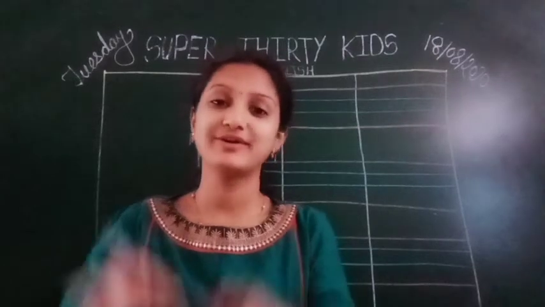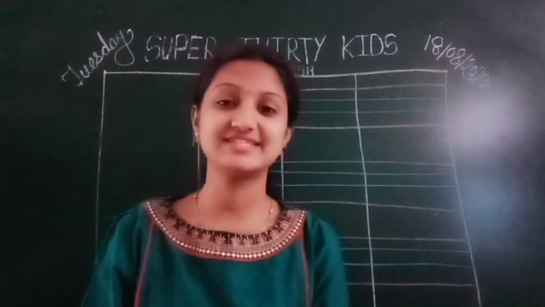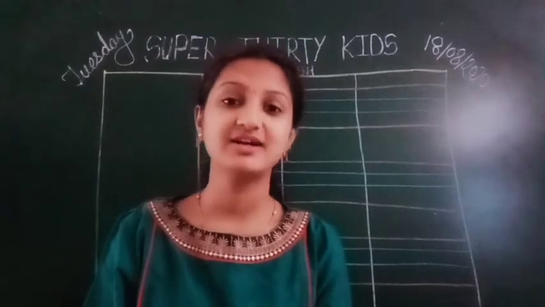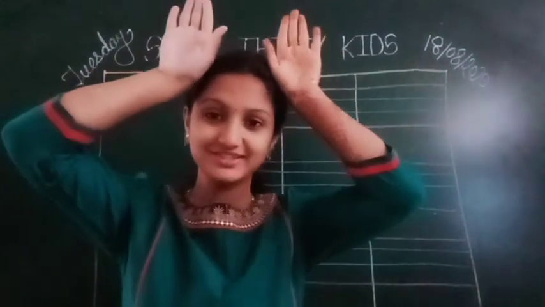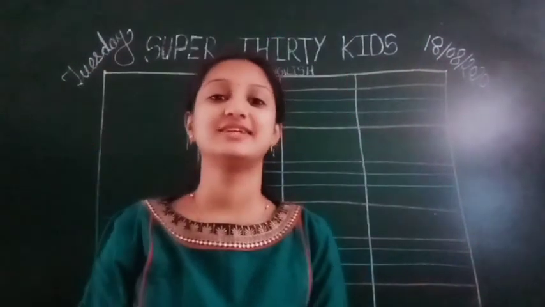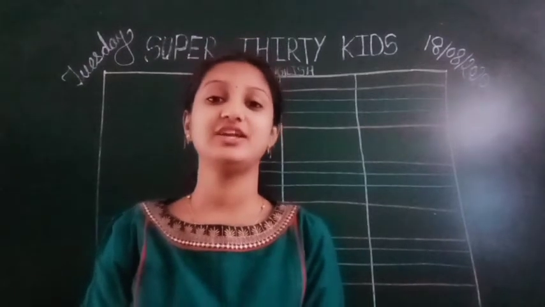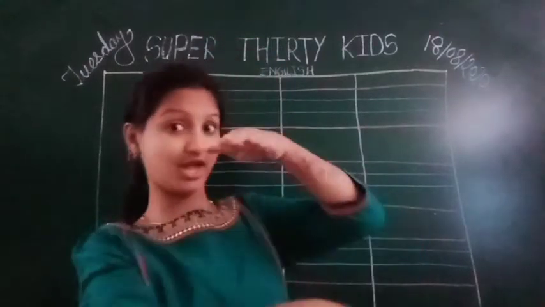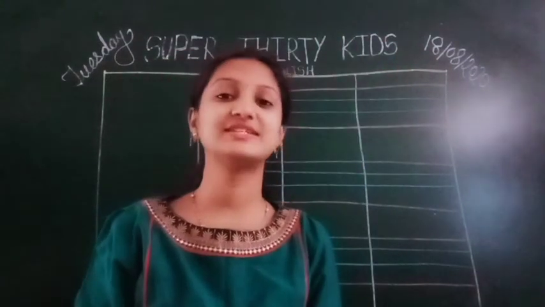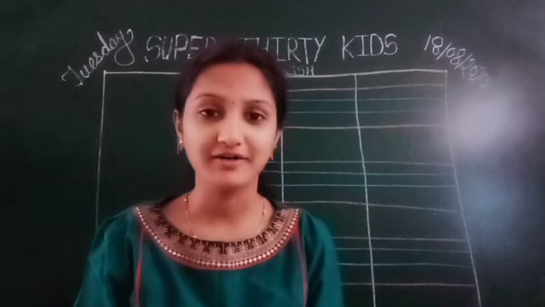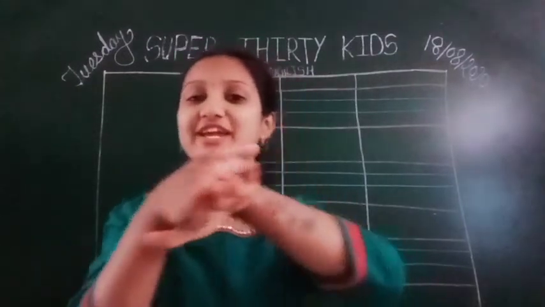C for cat. D says duck. D for dog. E says ant. E for elephant. F says fur. F for fish.